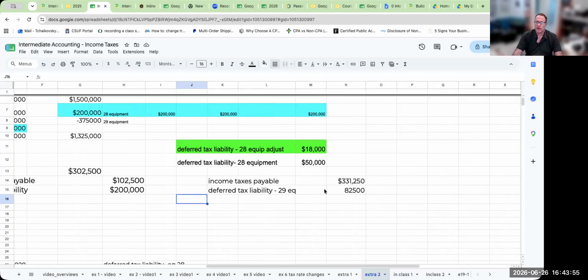Okay, so now we have this over here. And why did I do it this way? Well, my plug entry here is going to be income tax expense. And remember, if rates change, I'm going to make those adjustments accordingly to income tax expense.